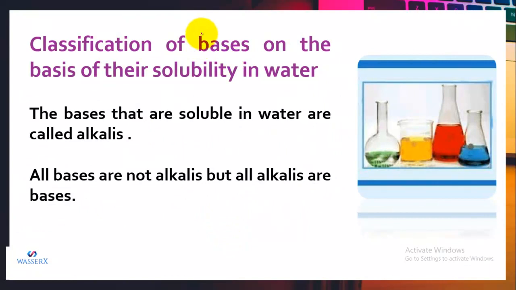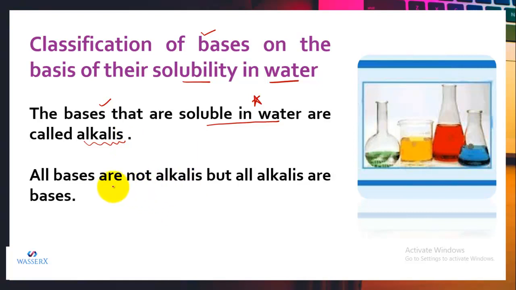Now let's classify the bases. The first classification depends on their solubility in water. We have seen that there are a few bases that are soluble in water. If the base is soluble in water, then it is regarded as an alkali. So we can say that an alkali is a base, or you can say that a base that dissolves in water is regarded as an alkali.